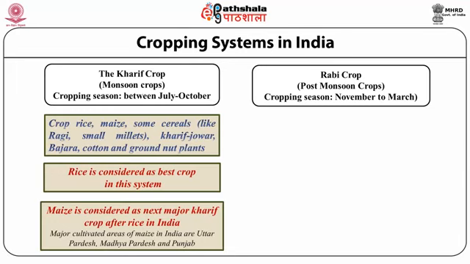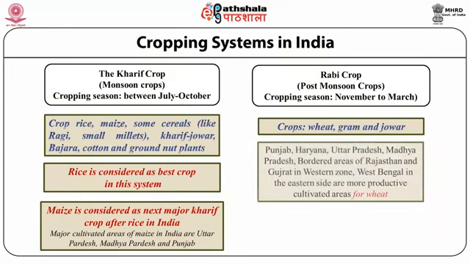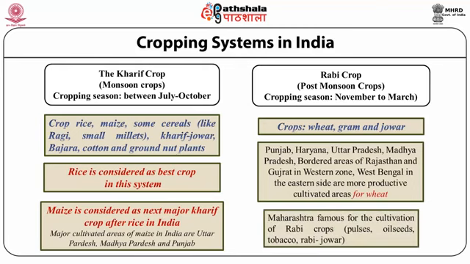The most prominent areas which show major cultivation of maize are Uttar Pradesh, Madhya Pradesh and Punjab. Rabi crops include the cultivation of wheat, gram and jowar, and the major cultivated areas are Punjab, Haryana, Uttar Pradesh, Madhya Pradesh, the bordering area of Rajasthan and Gujarat, and West Bengal in the eastern side. Wheat is the most important crop cultivated in the post-monsoon season. Maharashtra is famous for the cultivation of Rabi crops like pulses, oilseeds, tobacco, and jowar, that is, Rabi jowar.